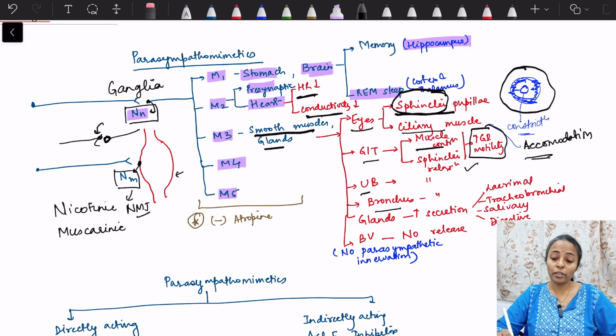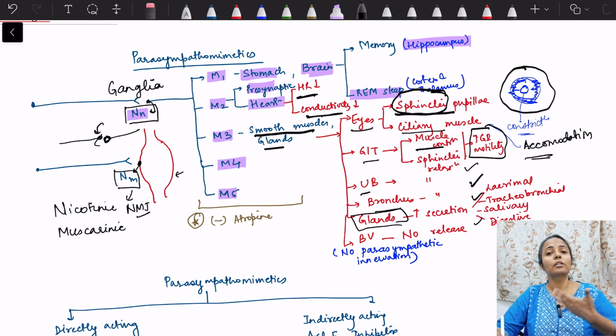Then the important one, the glands. Parasympathetic activity increases the secretion of almost all glands of the body. There is increased secretion of the lacrimal glands, salivary glands, then digestive glands. There will be an increase in the secretion of digestive enzymes, and tracheobronchial secretions also increase. So in the bronchus, what will be the effect? There will be bronchoconstriction and an increase in tracheobronchial secretion.